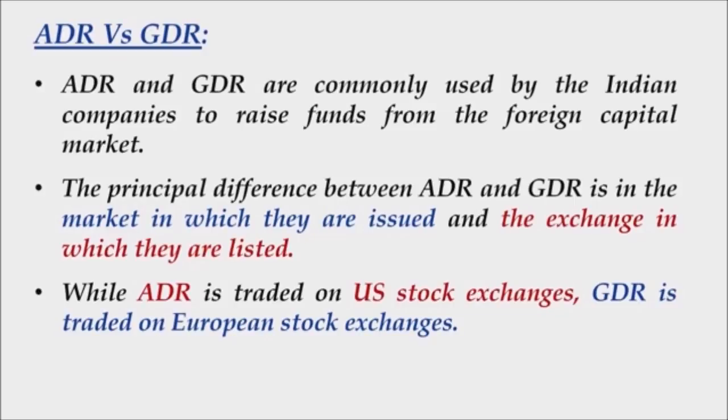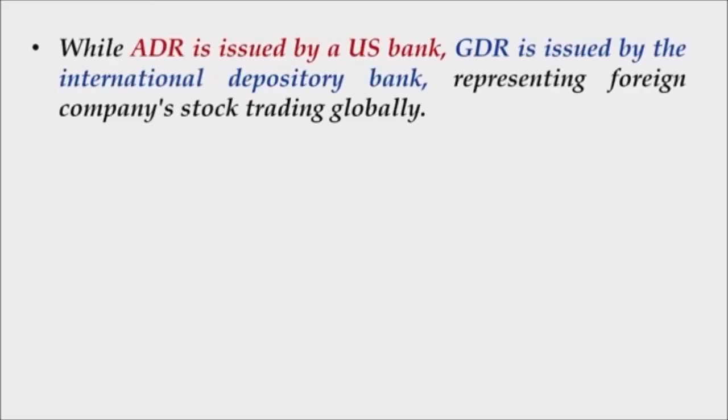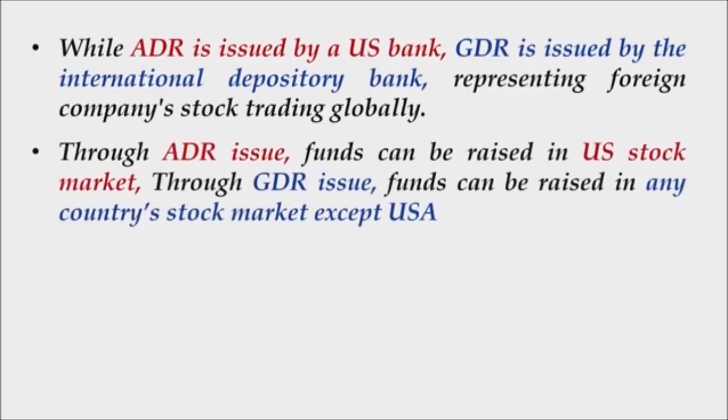Going ahead, pointing out some more differences. While ADR is issued by a US bank, GDR is issued by the International Depository Bank, representing foreign companies' stock trading globally. So another important feature is, while ADR is traded generally in US, the GDR is traded globally. Let us talk about that difference also. Through ADR issue, funds can be raised in the US stock market. Through GDR issue, funds can be raised in any country's stock market except United States of America.